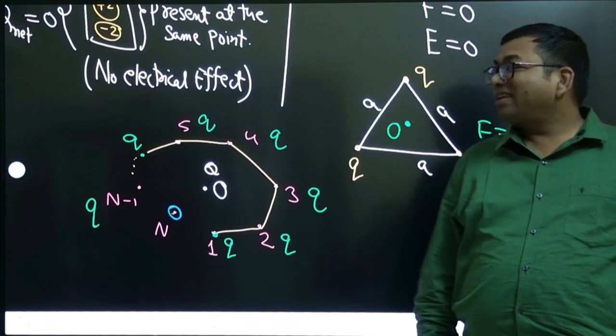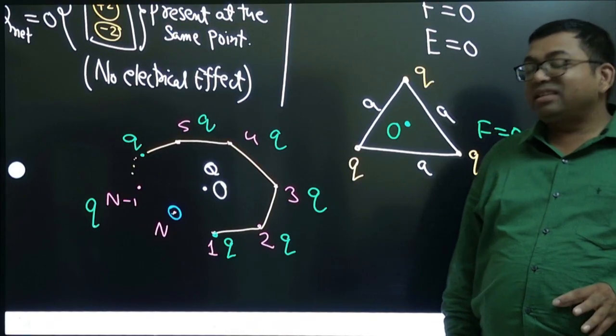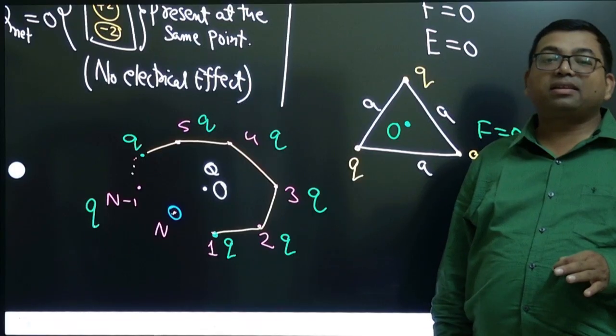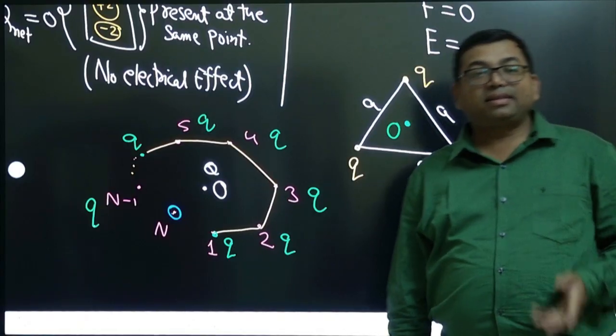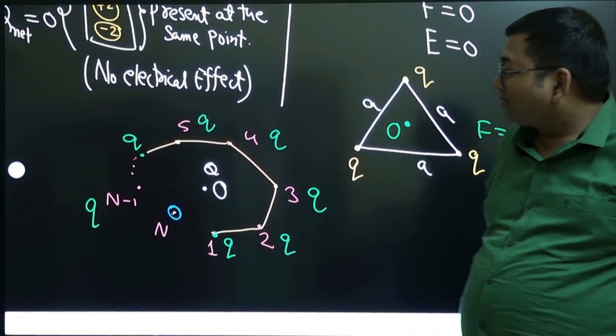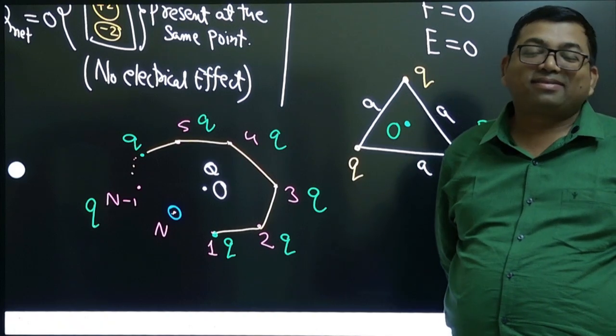How to calculate that? The thing is that one charge is missing at the corner, and everywhere else charges are there. Correct? How will you solve this?